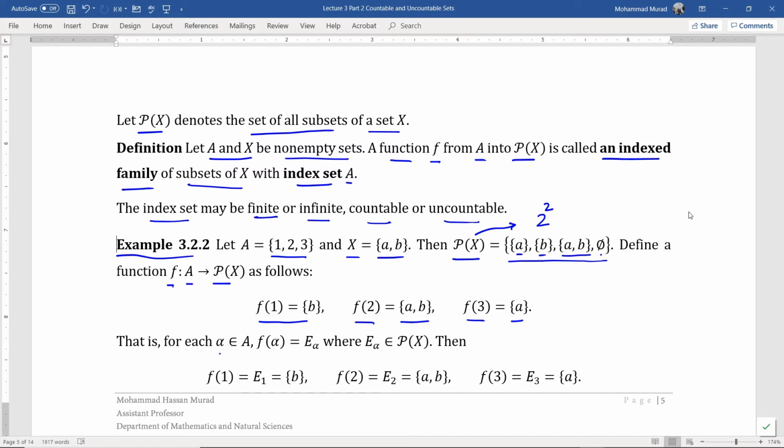That is, for each alpha in the set A, f of alpha equals some set E with an index alpha, where E alpha is an element of the power set of X. In other words, f of 1 is a set E1, which is, as defined, the set containing b only. Similarly, f at 2 is some set E sub 2, which is defined as the set containing a and b. Similarly, f at 3 equals E sub 3, containing a only.